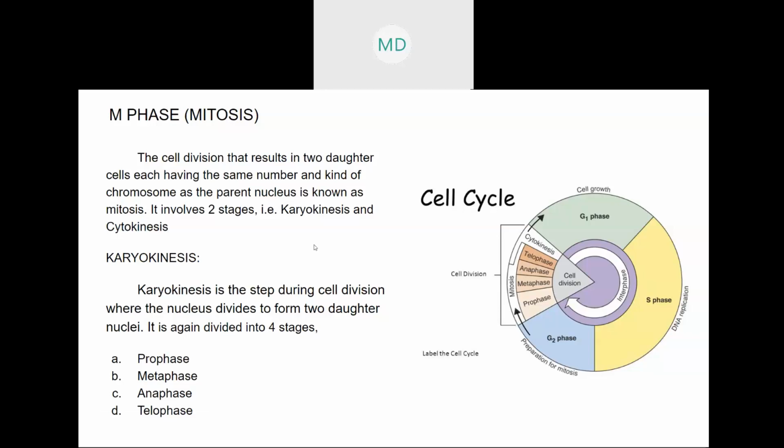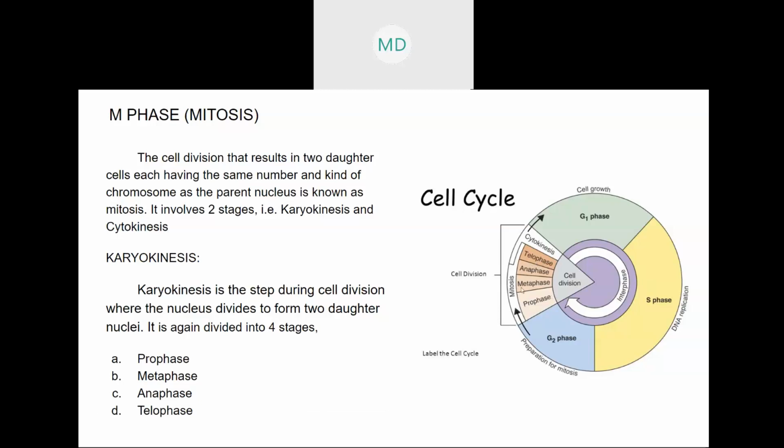So today we will discuss karyokinesis and cytokinesis. Karyokinesis is divided into four phases, that is prophase, metaphase, anaphase, and telophase.